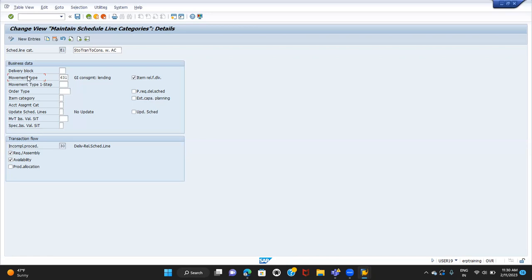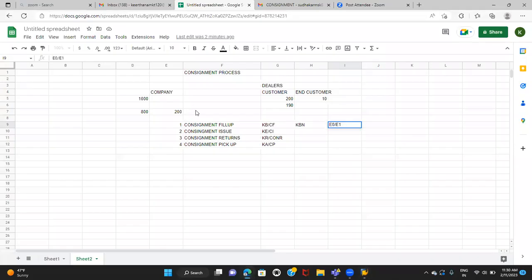Right? So what are the different kinds of movement types we discussed till now? We discussed the 561 movement type, 601 movement type, 651 movement type. Now the movement type which we use for the consignment fill up is 631. So this is very, very important to remember. I'll make a note of this. 631. Definitely they'll ask this question if you're going for interviews.